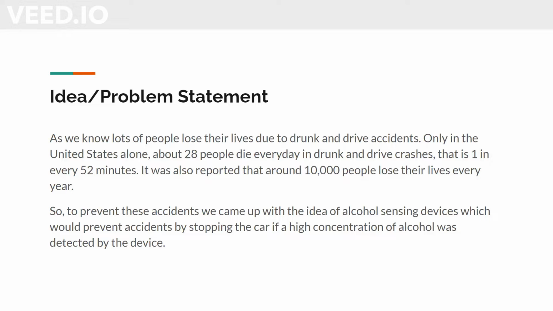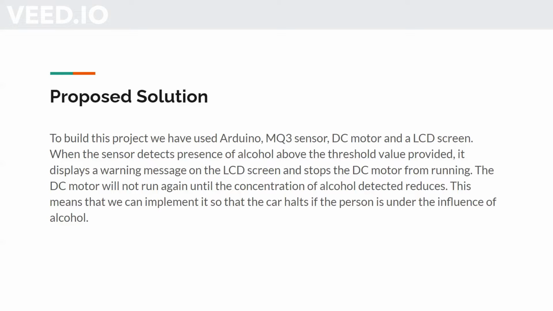So to prevent these accidents, we came up with the idea of alcohol sensing devices, which would prevent accidents by stopping the car if a high concentration of alcohol is detected by the device. So the solution we came up with was to build an IoT device using Arduino. We used MQ3 sensors, DC motors, and an LCD screen to portray our solution. When the sensor detects presence of alcohol above the threshold value provided, it will display a warning message on the LCD screen, and it stops the DC motor from running.